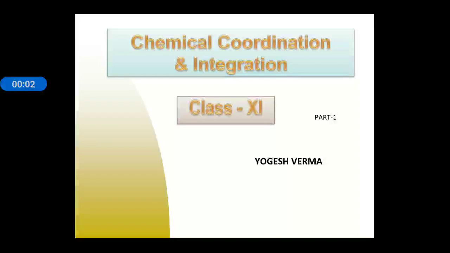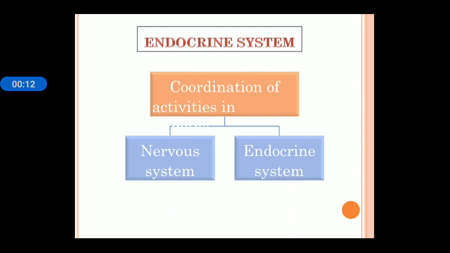Yes, good morning, students. Today we are going to start our next chapter, and the name of the chapter is Chemical Coordination and Integration. There is a definite system in our body known as endocrine system and nervous system. Both these systems, nervous system and endocrine system, control and coordinate the various activity in our human body.